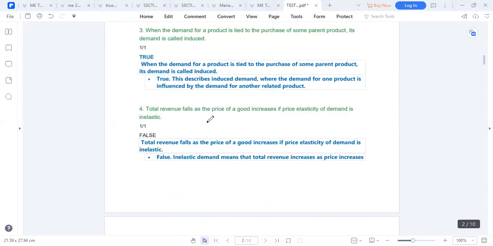Total revenue falls as the price of a good rises if price elasticity of demand is inelastic. So the total revenue falls. Sorry, Collins, on number 3, which products would be induced? What products can you put there? So induced products,